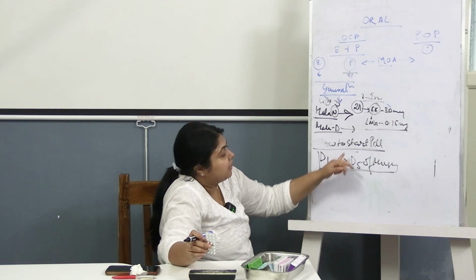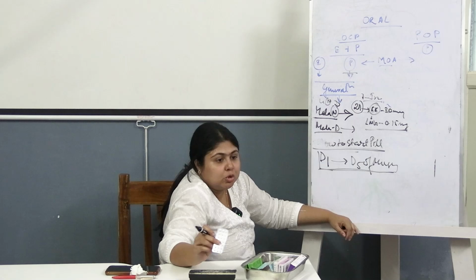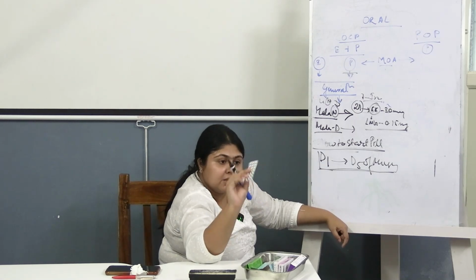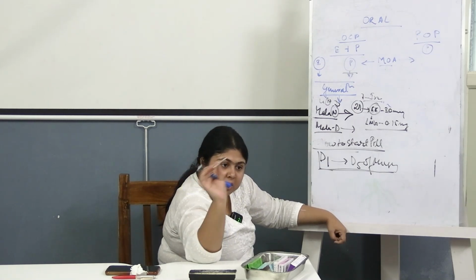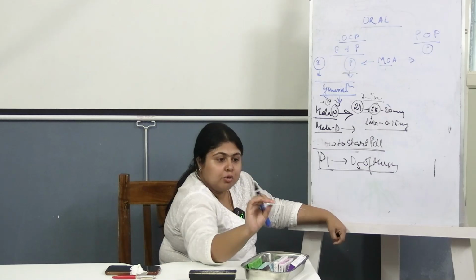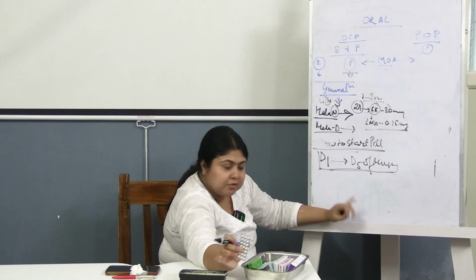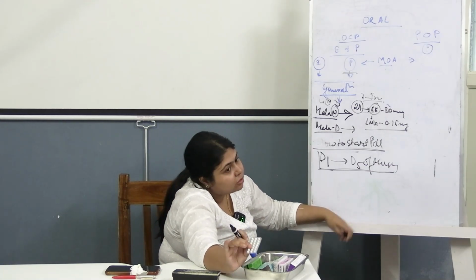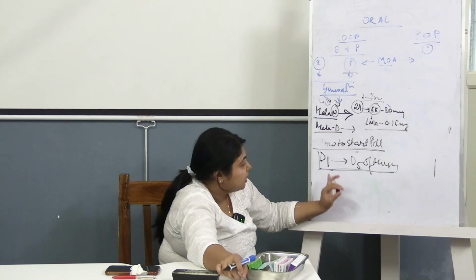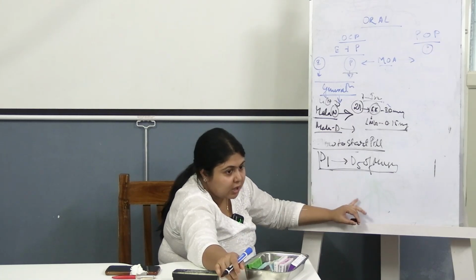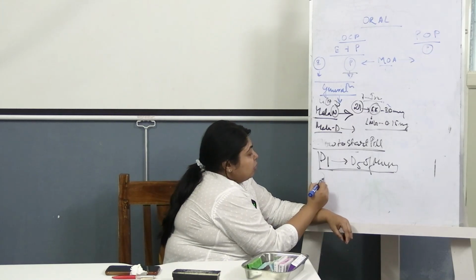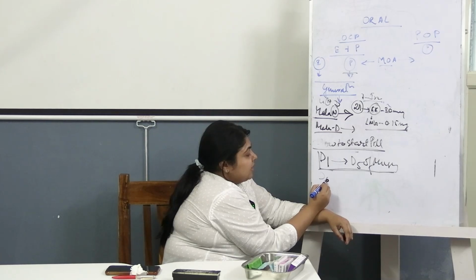Day 1, day 2, day 3, up to day 5, whenever she comes to you, you can straight away give her this pill. Keep taking this pill for 21 days and you will be protected from pregnancy. Even if she has had unprotected intercourse, she can still have this pill, because there is no chance of pregnancy now. But now she comes to you on day 6.